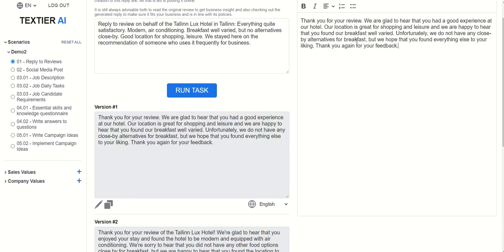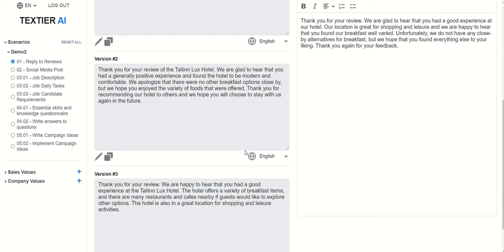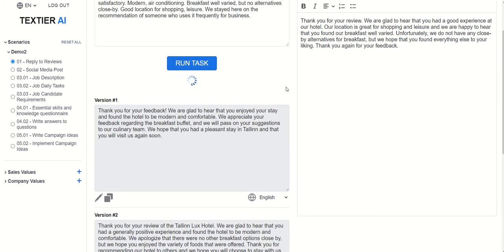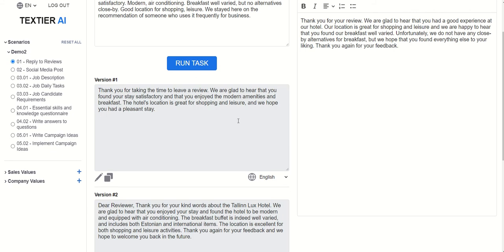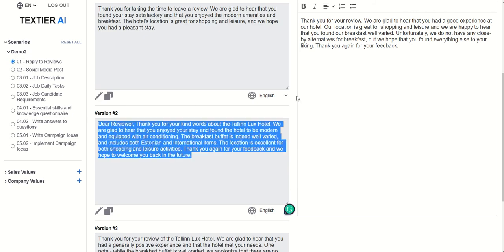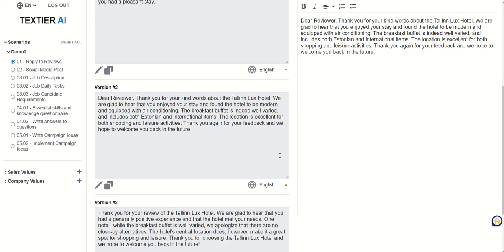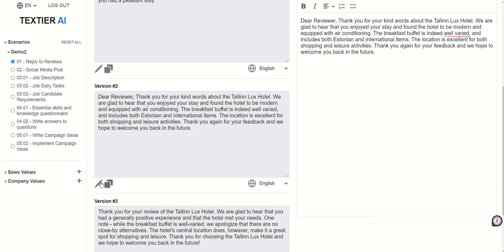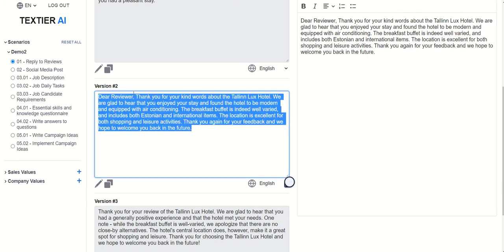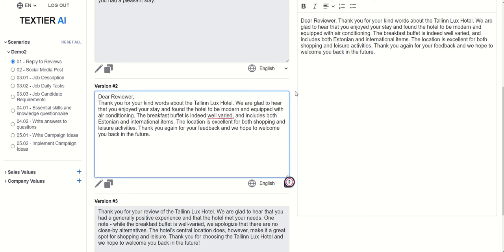So we shall save one here, and we will try to run this task again in the hopes that maybe we will get a better one. Yeah, and we see that this is pretty good already. Maybe dear reviewer is also good. We will replace this here. And another thing that we can do is that we can edit this reply straight in Textier.